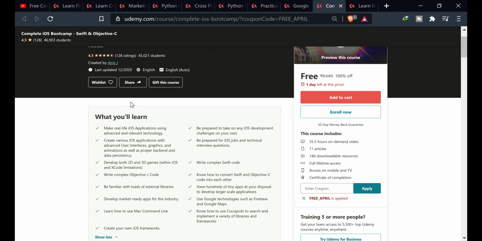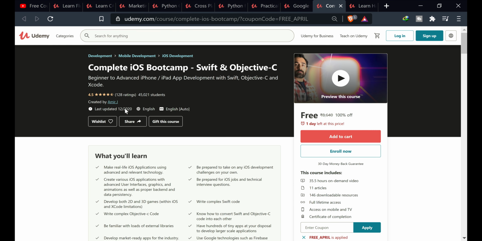Have hundreds of tiny apps that you can display, and learn to develop large-scale applications. Develop market-ready apps for the industry. Use Google technology such as Firebase and Google Maps. Learn how to use the Mac command line. Know how to use CocoaPods to search and implement a variety of libraries and frameworks. Create your own iOS framework. This course includes 35.5 hours of on-demand video, 11 articles, 146 downloadable resources, full lifetime access, Udemy warranty, and certificate of completion.